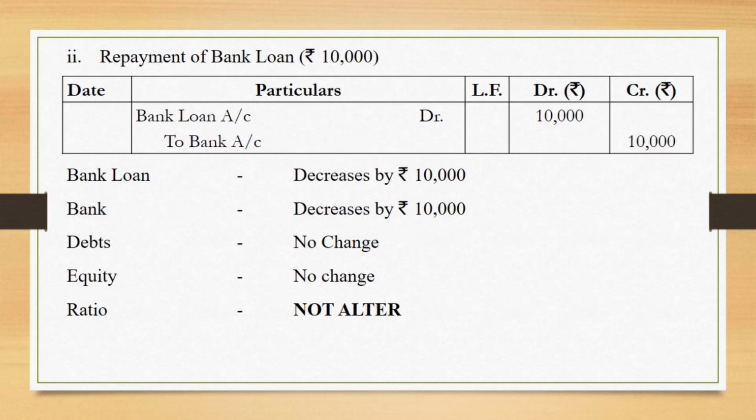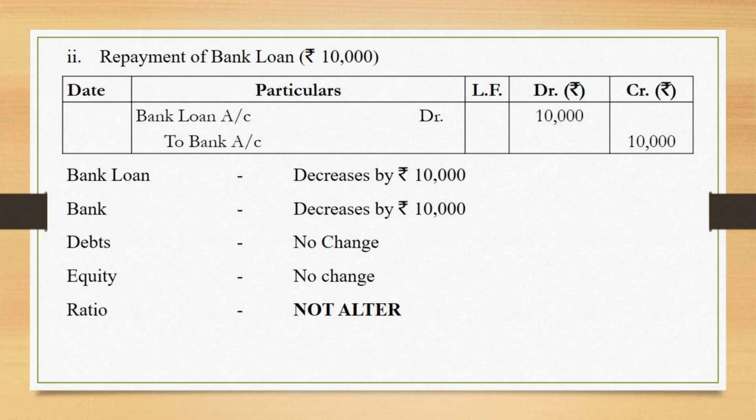Second, repayment of bank loan rupees 10,000. When you talk about the repayment of a bank loan, the entry that we normally pass is bank loan account debited to bank account. Now bank loan, generally we know that bank loan is a long-term borrowing if it is a term loan, right? If it is payable after a year, maybe after 2 years, 3 years, 4 years, any term more than a year. So it is basically a long-term borrowing.